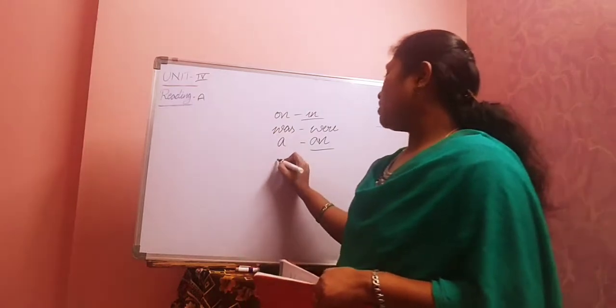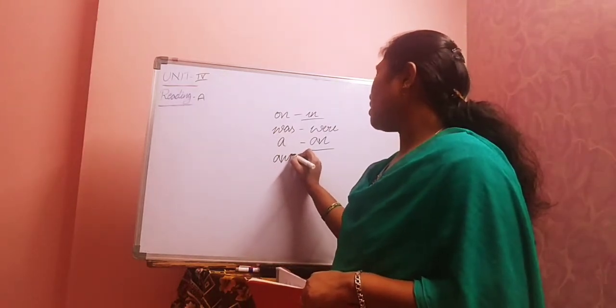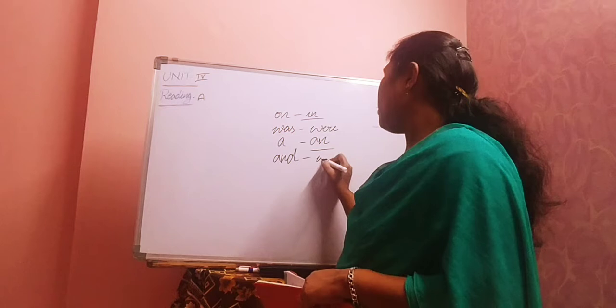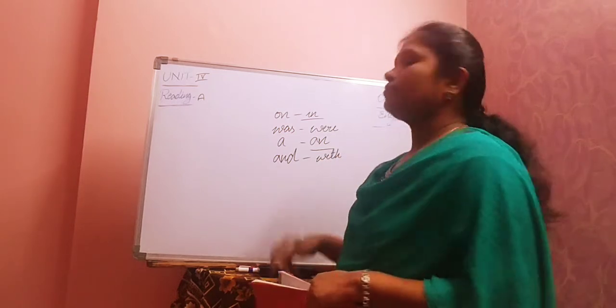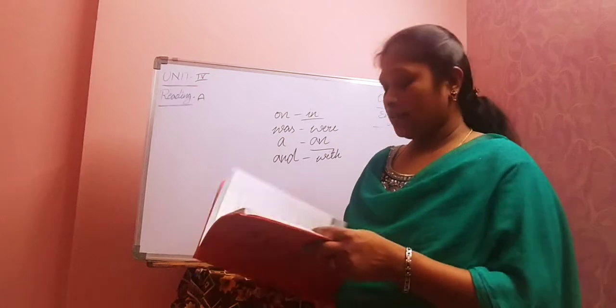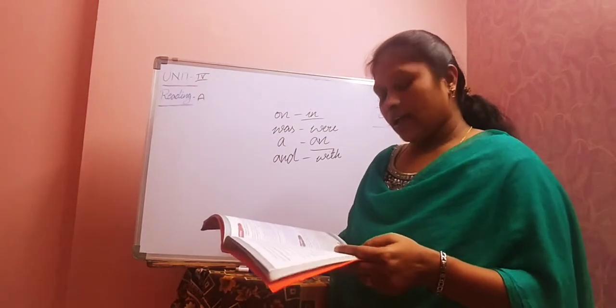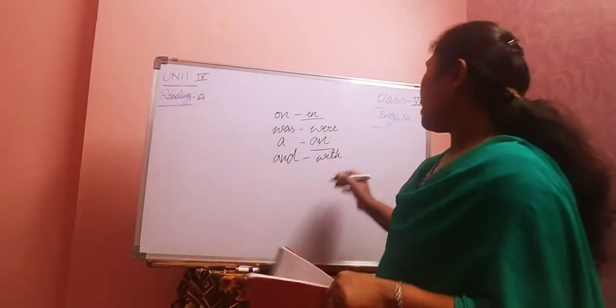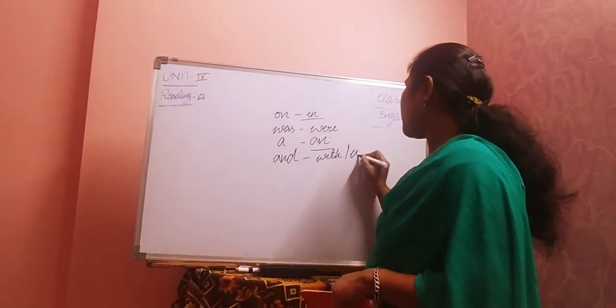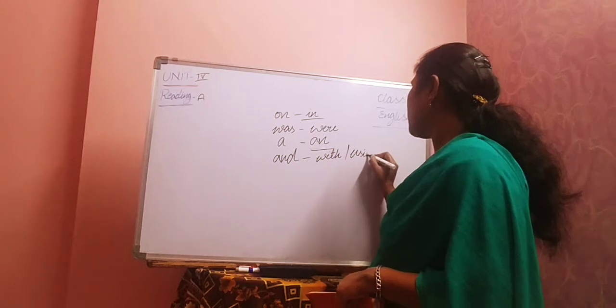So here, in the place of and we need to write with, or else we can write take aim and shoot a pebble using the catapult. Both you can write, children, both are correct.